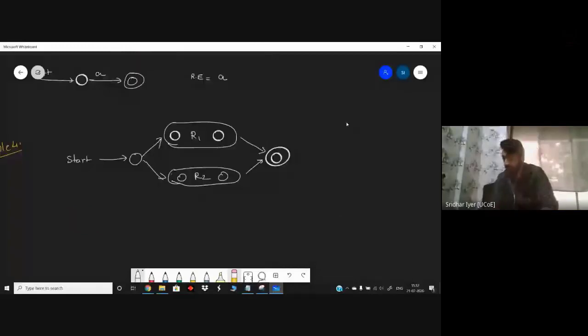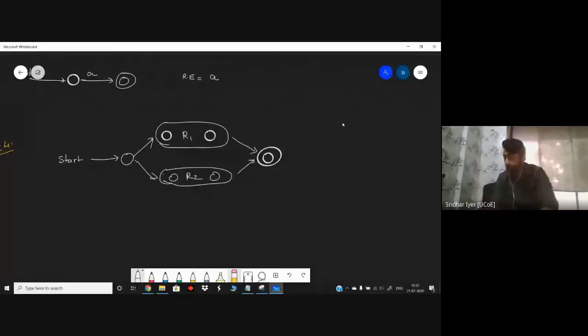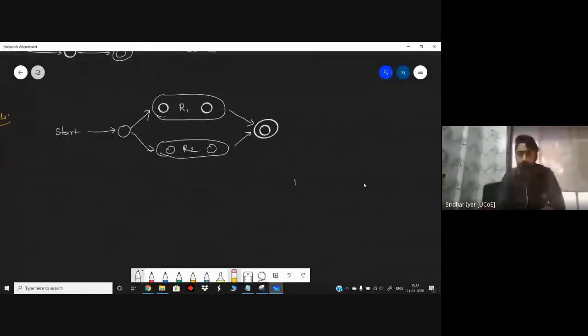Just now we saw some diagram related to it. What will be the RE? R1 plus R2, correct. It is either R1 or R2. Why? Because we are making a transition either to the upper half or the lower half. We can't have both the transitions together at the same time. So it is either R1 or R2, and this is the FA corresponding to it. Got it? How we drew this example?